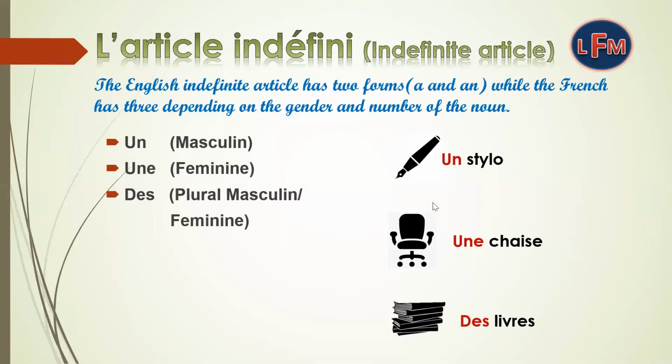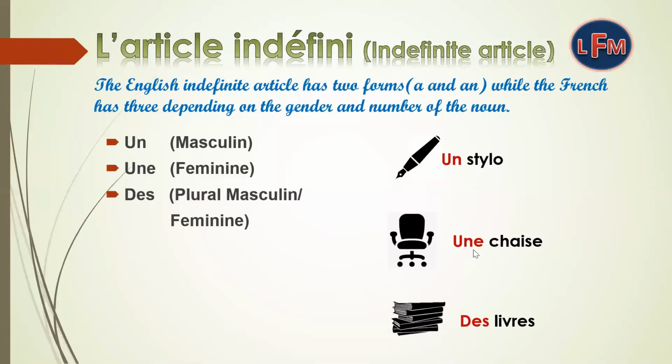So here the question which arises is how do we know which noun is masculine and which is feminine? It is important to know that in French, 75% of the words ending with e are feminine and the rest are masculine. But there are lots of exceptions. For example, chaise is ending with e, so it is feminine.